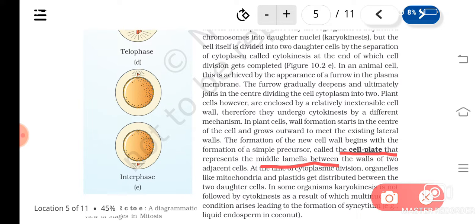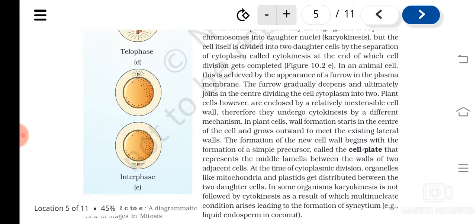So in the animal cell, how was it? In the plasma membrane there appears a furrow, and that furrow deepens into the center, from side to center. But in plant cells, a cell plate is formed in the center, and that will extend towards the sides. So the cell cytoplasm gets divided.